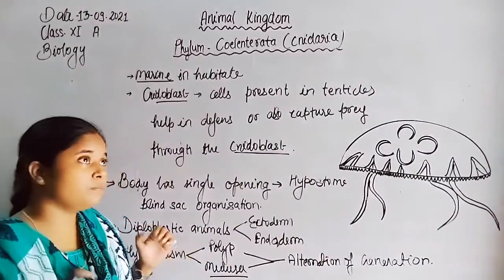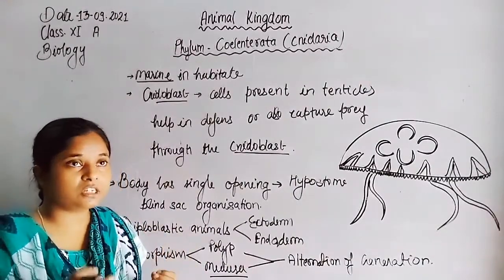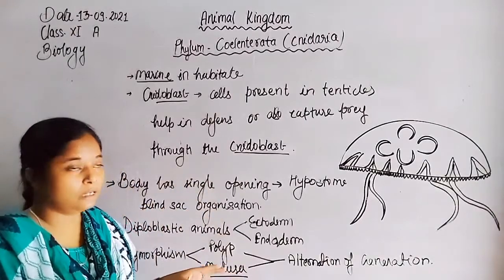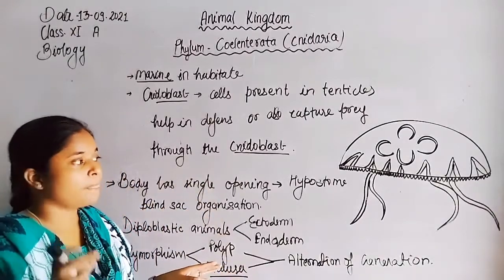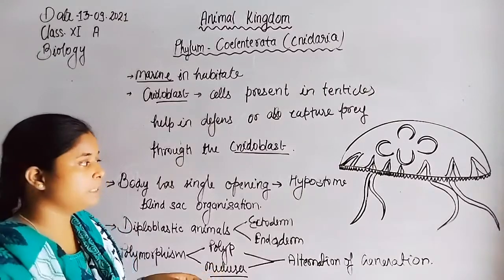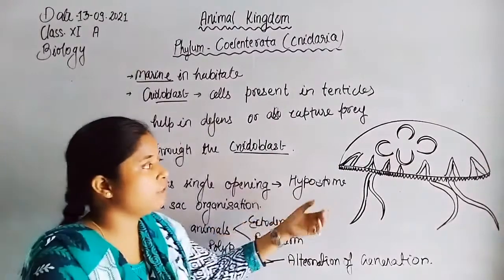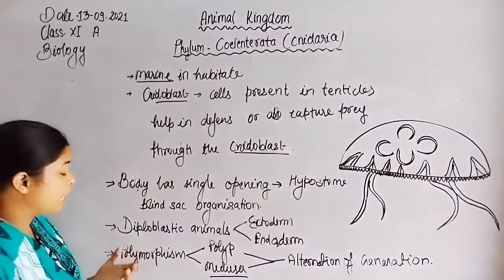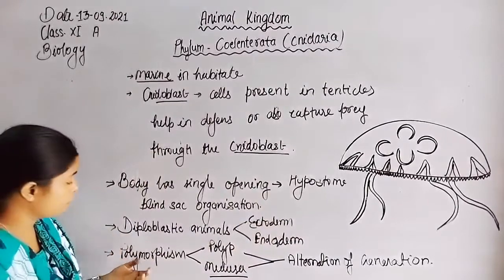Not as in poriferans. We have discussed that several openings are present on the body, known as ostia, and the single opening which is known as osculum. But in the case of Coelenterates, only one opening is present, so such type of organization is known as blind sac organization because of the single opening.